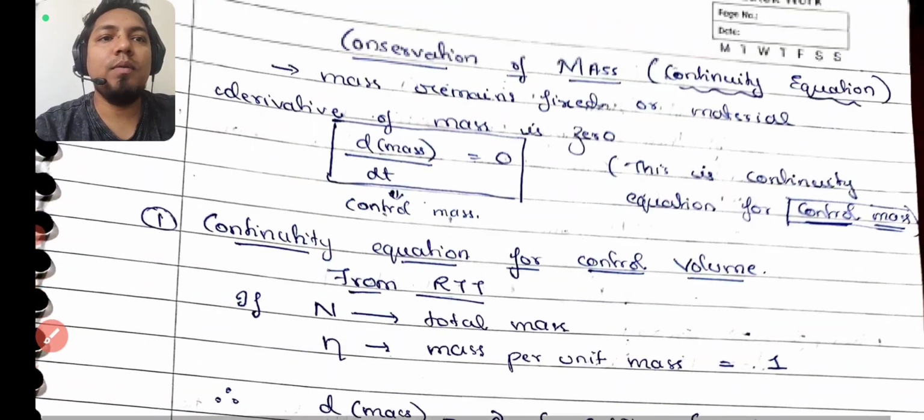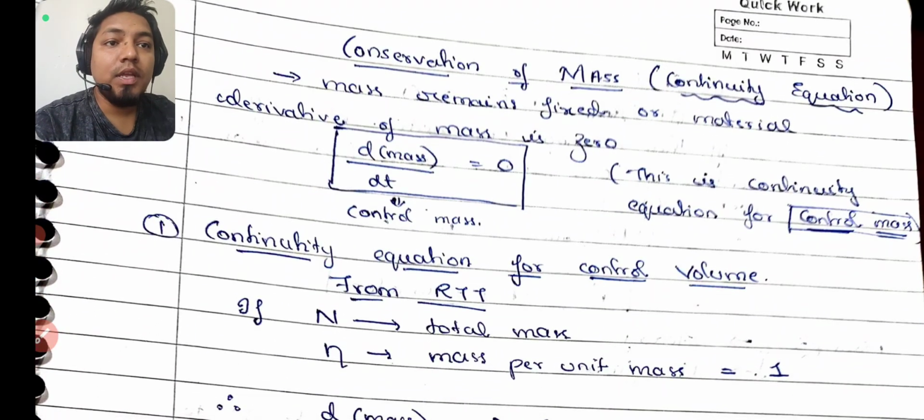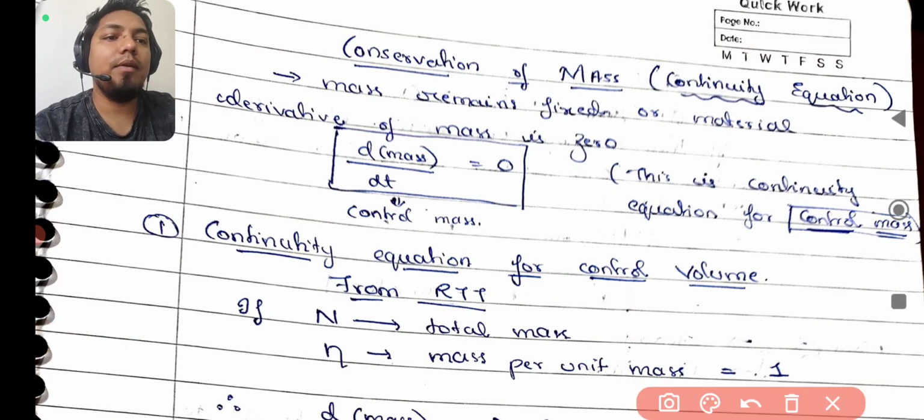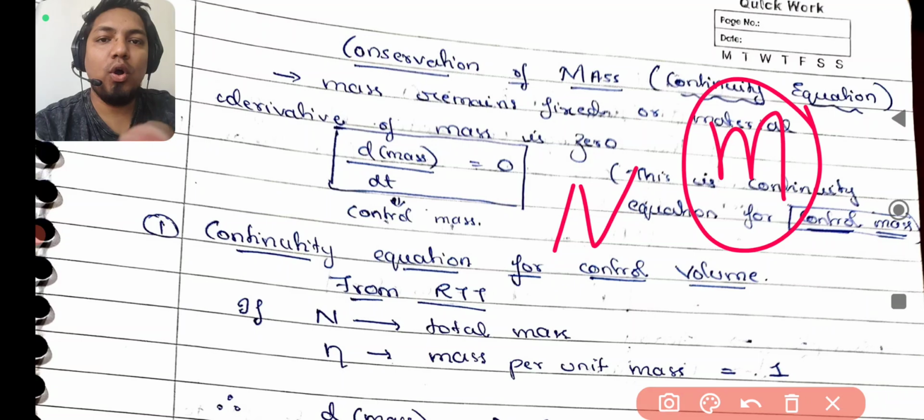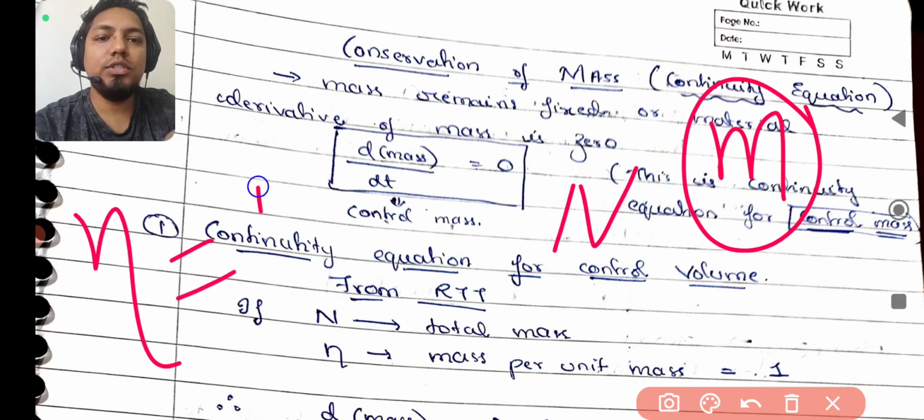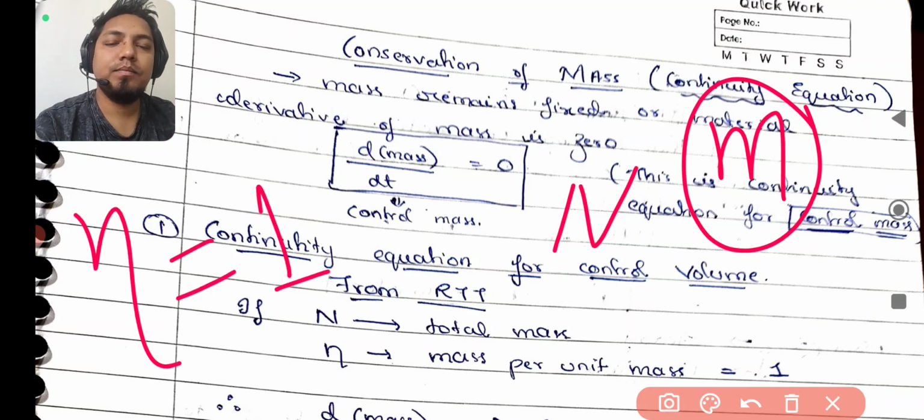Now this part is over. Now you will see how to write down the conservation equation, that is the continuity equation, in integral form. Nothing to do, you just know that mass is conserved. So if you replace capital N with mass m, then eta is equal to just 1, because eta is capital N by m, so it cancels and 1 will come. So in that RTT, Reynolds transport theorem, you replace n equal to m and eta equal to 1.